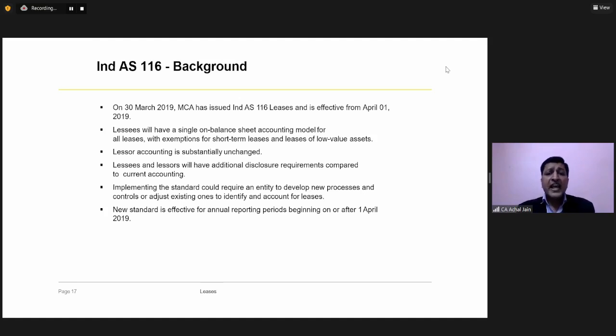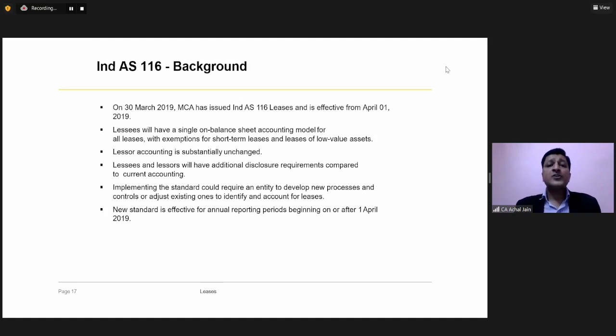Over the years, as we have seen under Indian GAAP and which we also saw under IND AS 17, the leases were getting recorded on the balance sheet of the lessee only in case it was a finance lease. But let's suppose it was not a finance lease. Let's suppose the lease was only an operating lease.